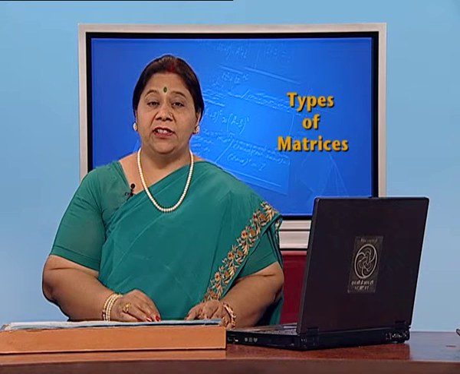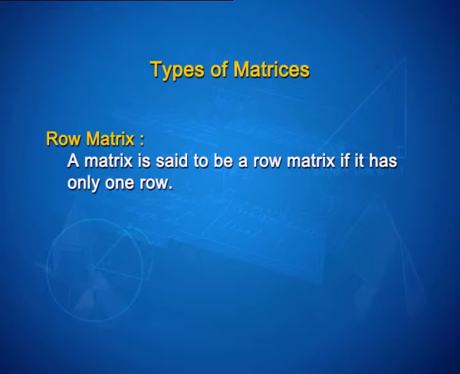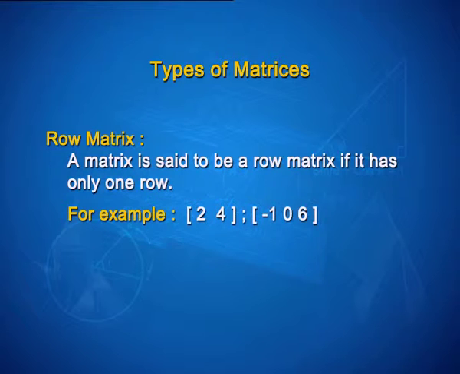Now, what is a row matrix? A matrix is said to be a row matrix if it has only one row. For example, 2, 4, -1, 0, 6.